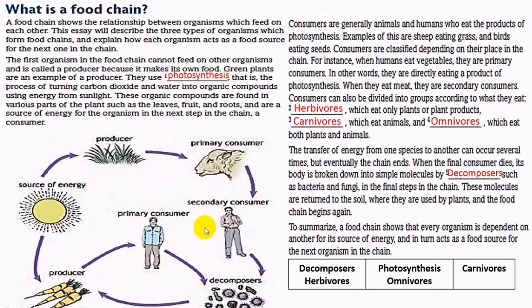In addition, we need to know what photosynthesis means, because one of these organisms doesn't get its food made by another organism. Therefore, grass makes its food by the process of photosynthesis, using the source of energy, sunlight, and carbon dioxide in addition to water from the soil.